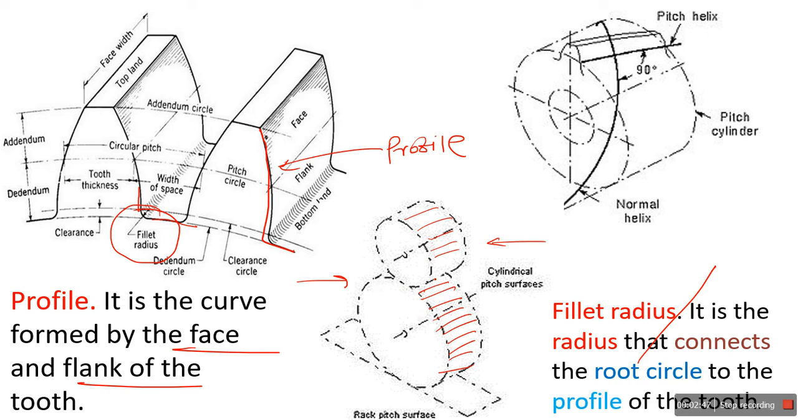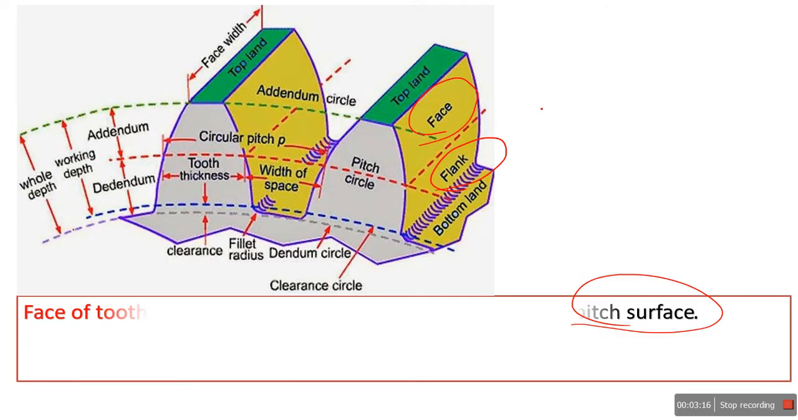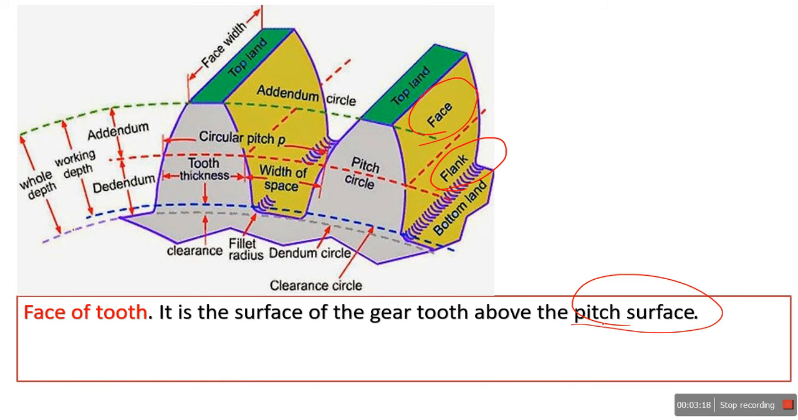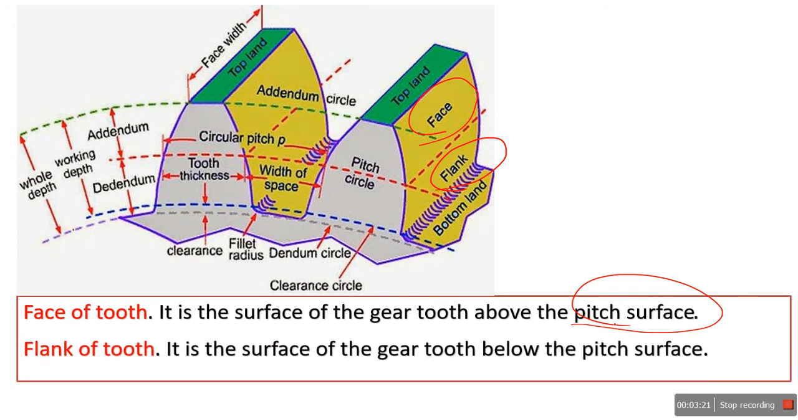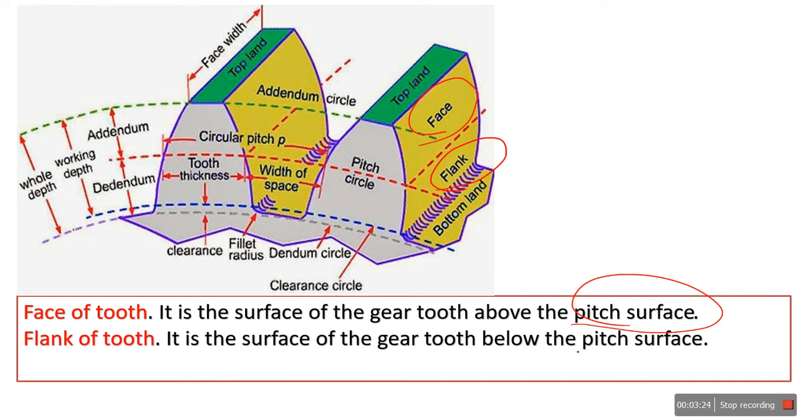So below the pitch surface, this is the flank. If we see, this is the pitch cylinder. Below the pitch cylinder, this is the flank, and above the pitch cylinder, this is the face. Many students can't understand this phenomenon. So see, below the pitch surface is called the flank, and above the pitch surface is called the face. The surface of the gear tooth above the pitch surface is called the face of tooth. The surface of the gear tooth below the pitch surface is called the flank of tooth.